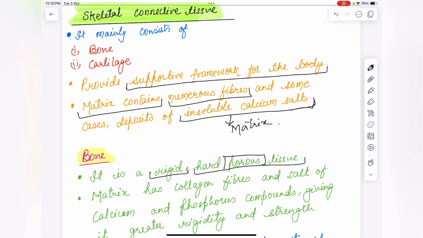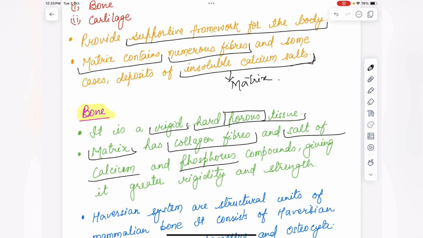Matrix has collagen fiber and salts of calcium and phosphorus. These calcium and phosphorus compounds give it greater rigidity and strength. Because of this calcium and phosphorus, bone is rigid, hard, and provides strength.